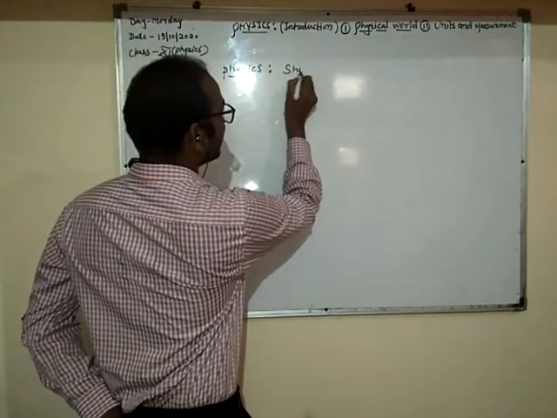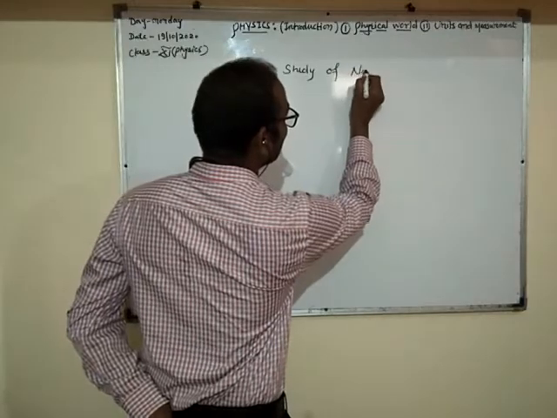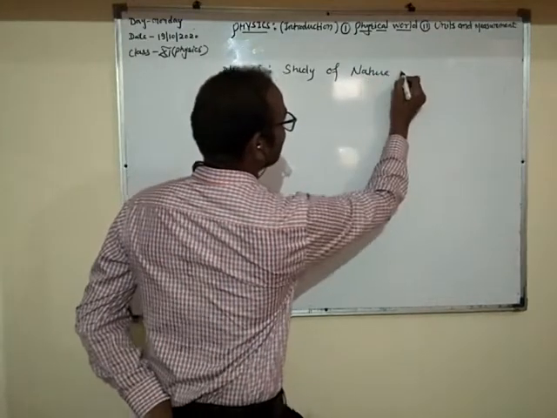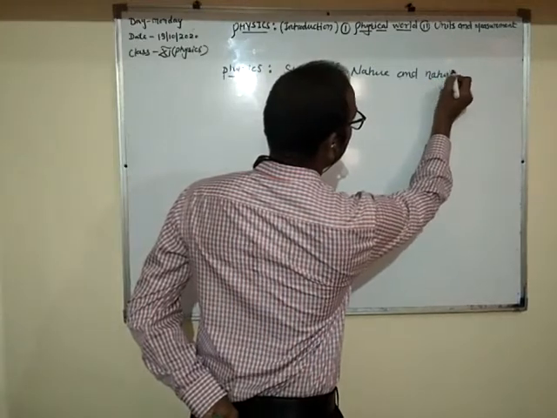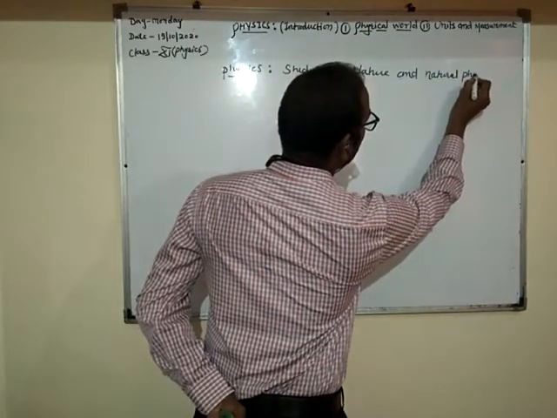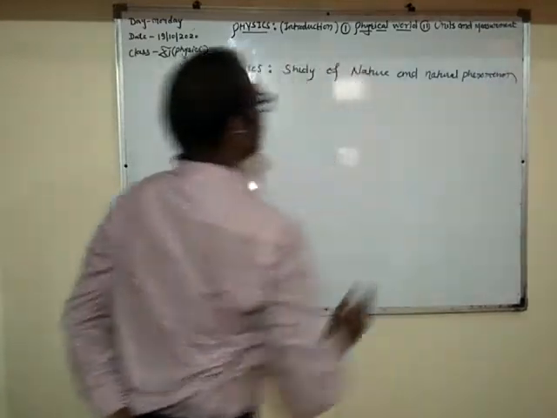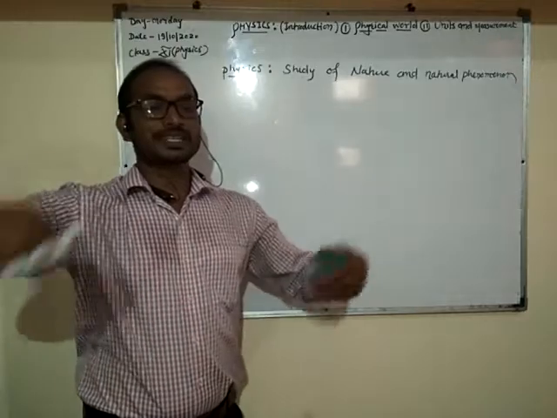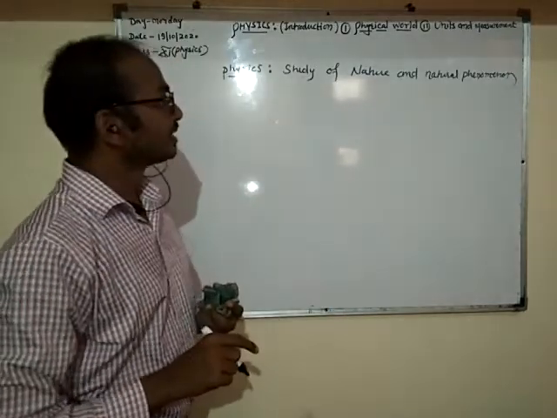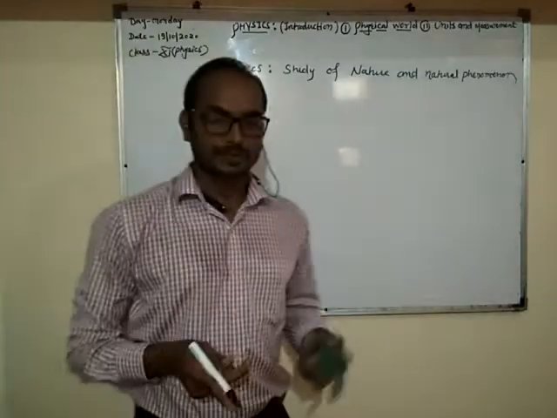Study of nature and natural phenomena. What is physics? Study of nature, whatever we see surrounding us. If we study this and natural phenomena, what do we see?